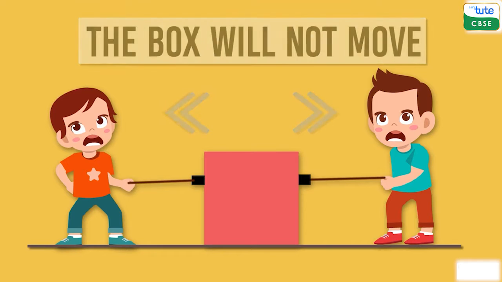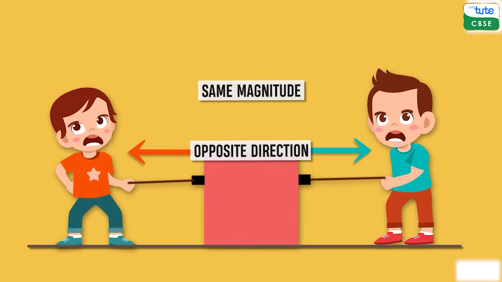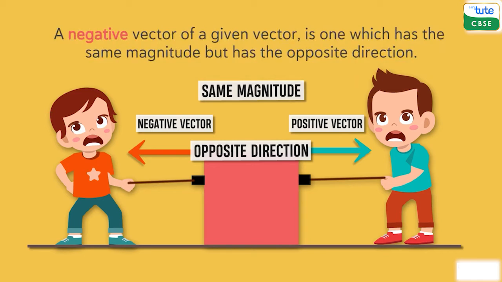Well, this is because the forces are of the same magnitude, but they are being applied in opposite directions. Thus, the vector pointing to the left is the negative vector of the one pointing towards the right. A negative vector of a given vector is the one which has the same magnitude but has an exactly opposite direction. Thus, as a result, the box doesn't move at all as one vector cancels out the other.